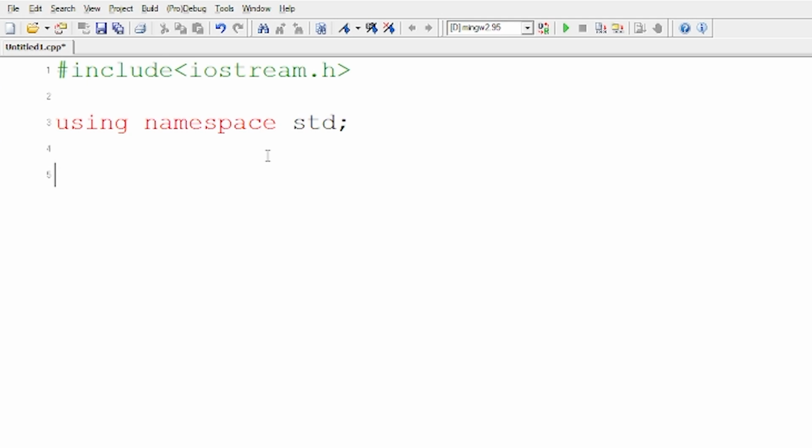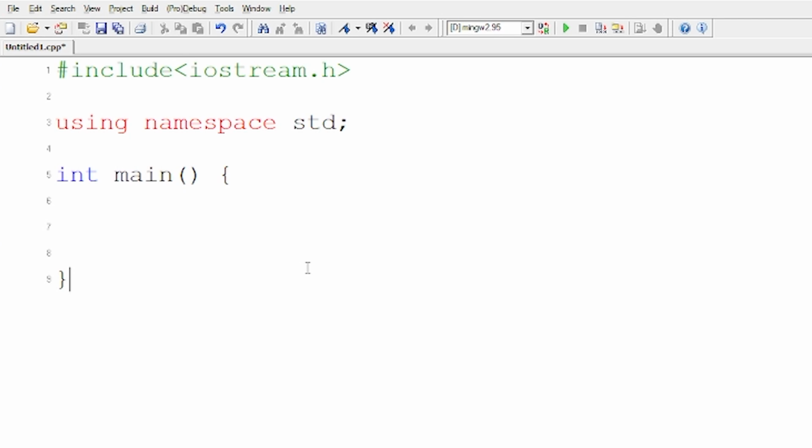Next part, which is even more important, is the main function, which is called int main. This is probably the most important line because that is the main function of the program. And one point you can note down here, if you're noting it down, is that the main function will be there in all C++ programs, irrespective of what kind of program you're making, because the main function runs the main statements of the code. Whatever you're writing inside it comes under the main function.